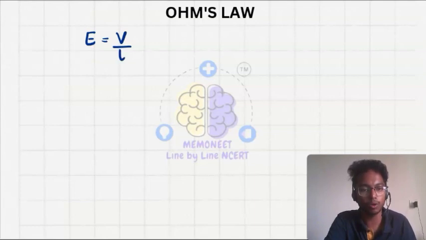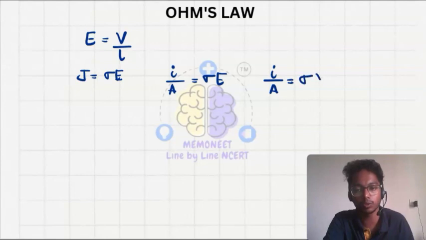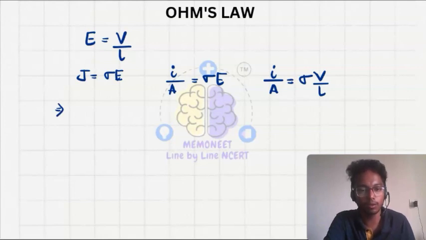OK, so what I will write is, we know that J equals sigma into E, or we can write I upon A equals sigma into E. OK, in place of E, I will write I upon A equals sigma into V upon L. OK, so V is the potential here. So if I arrange this, V equals I upon A, L, 1 upon sigma.